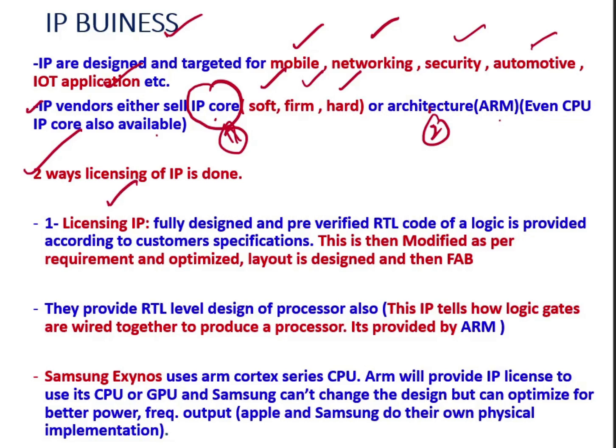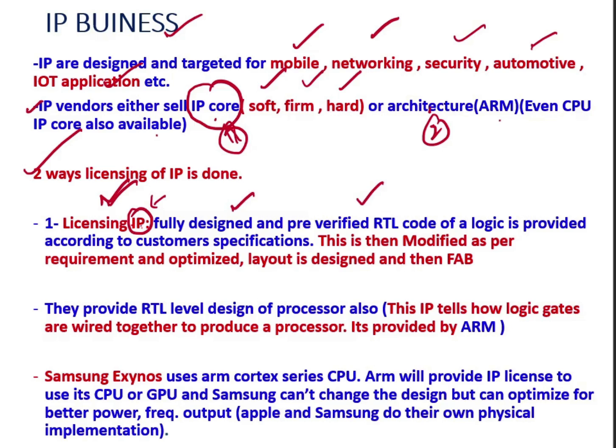So the IP vendors provide the license for their IP. Then there is another licensing also, the architectural license. In the licensing IP, the IP vendors provide fully designed and fully verified RTL code of a logic.